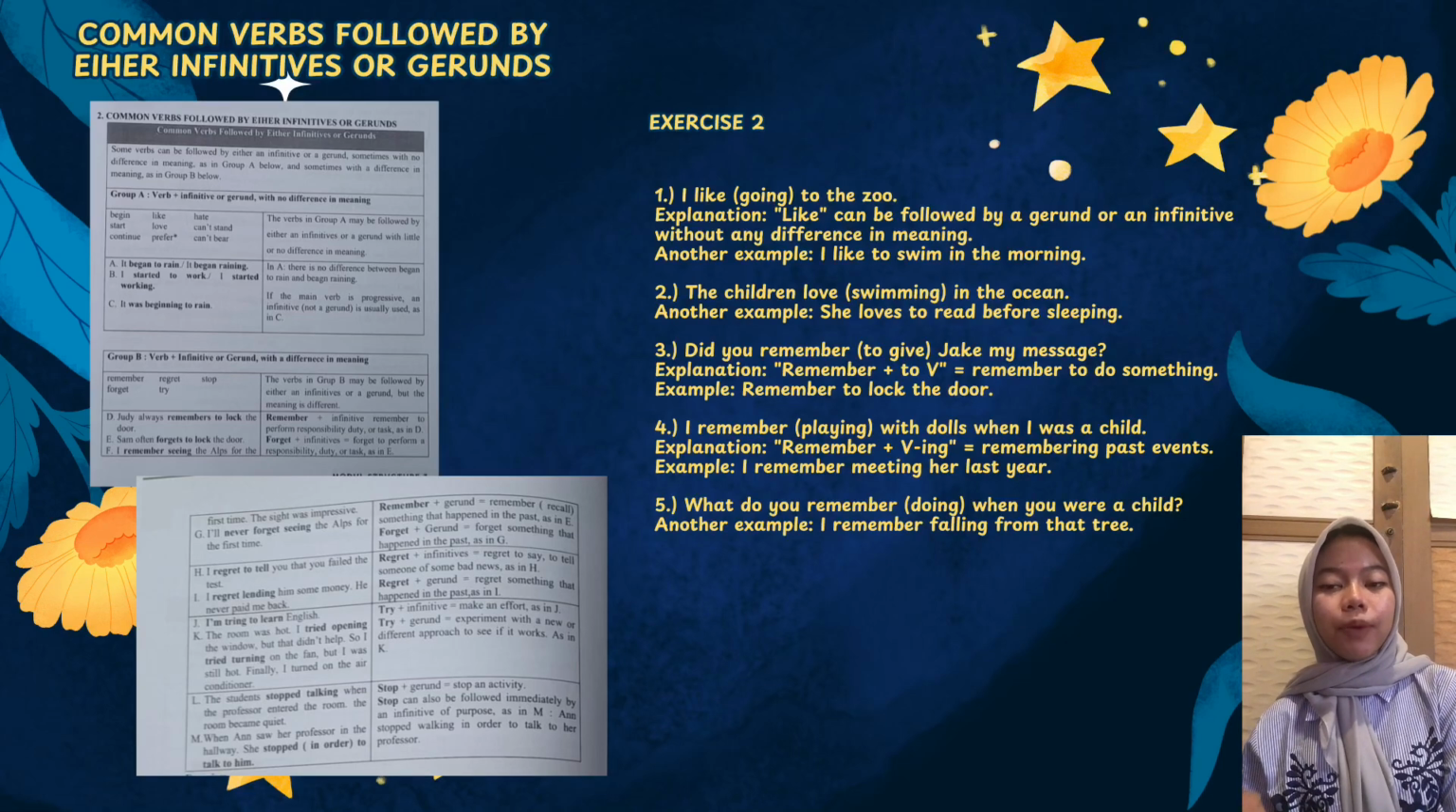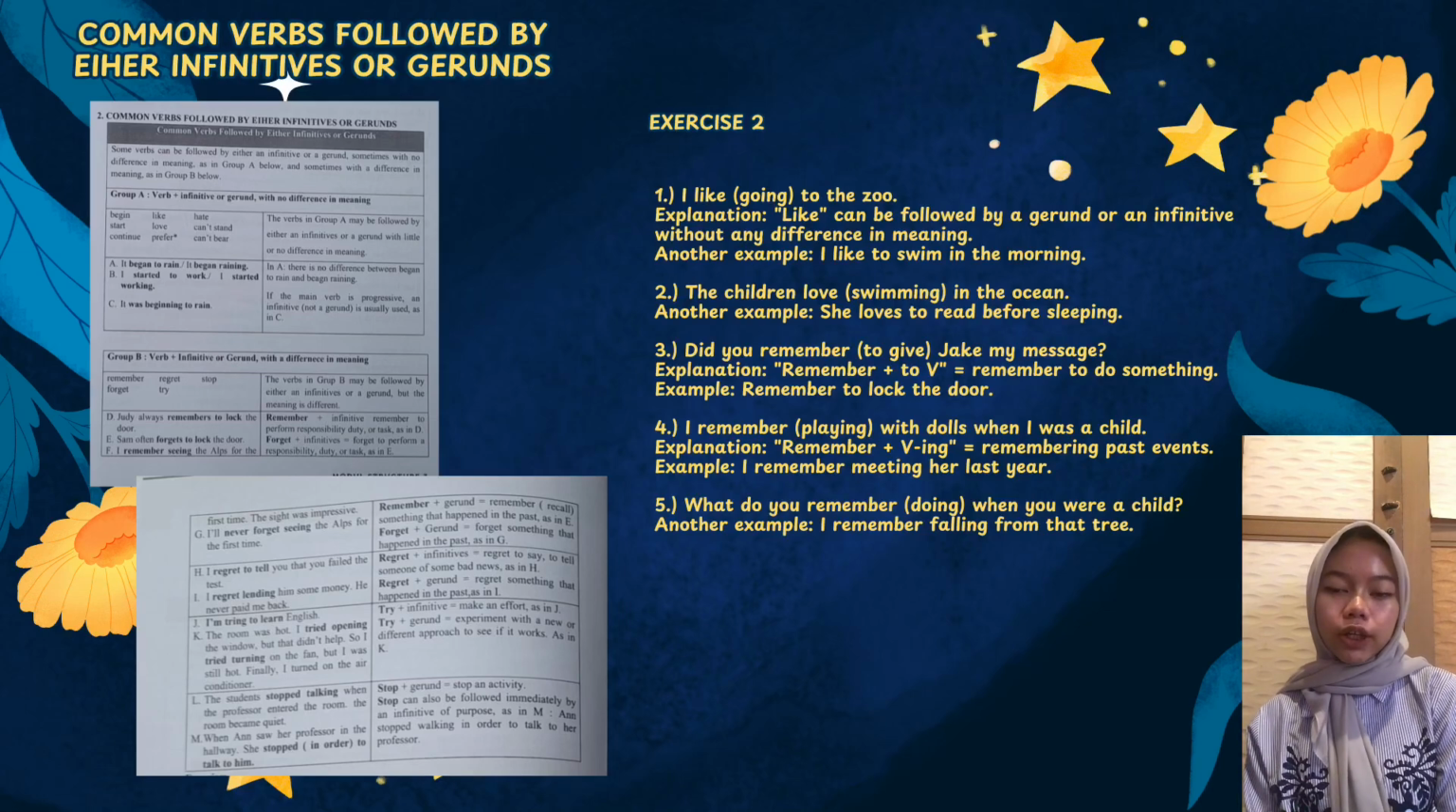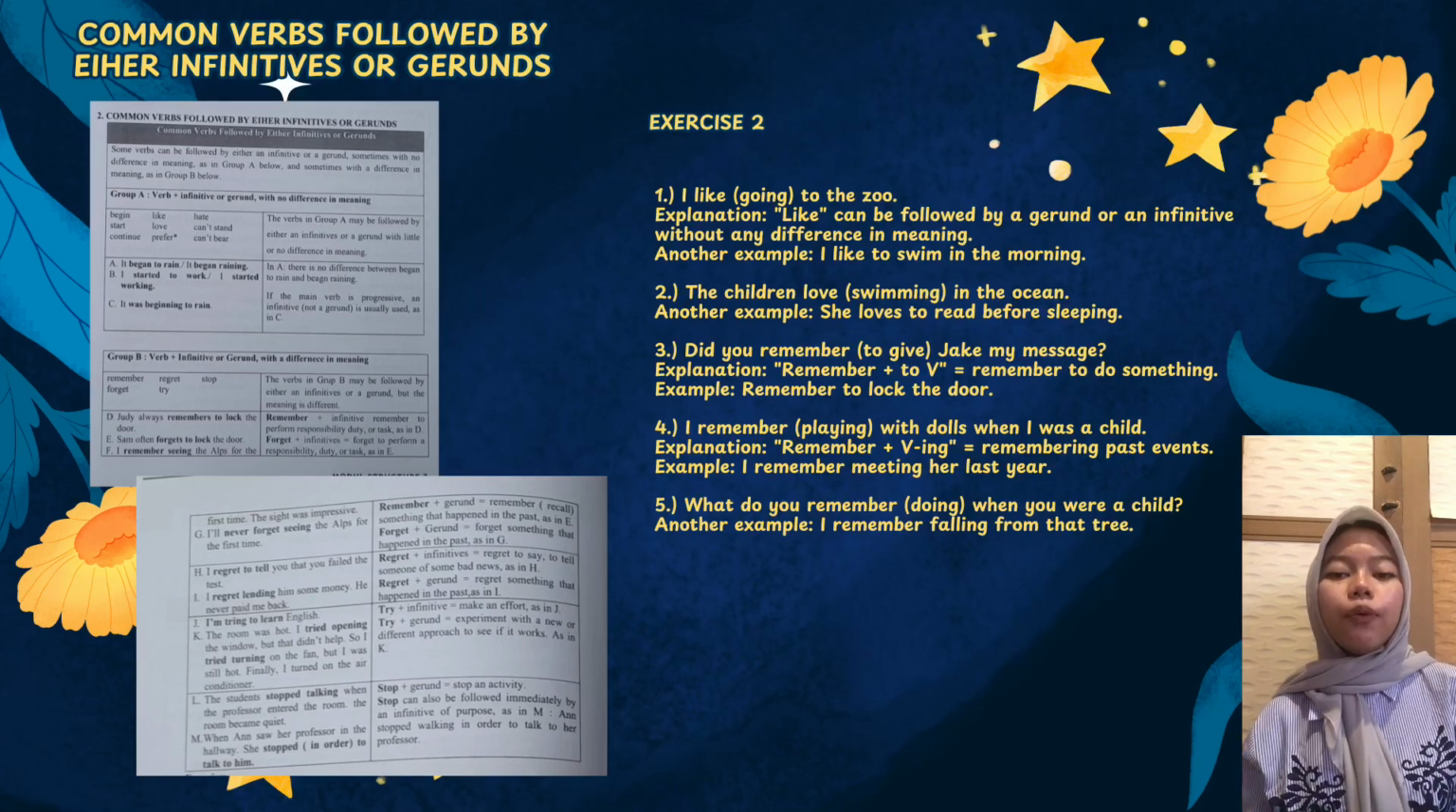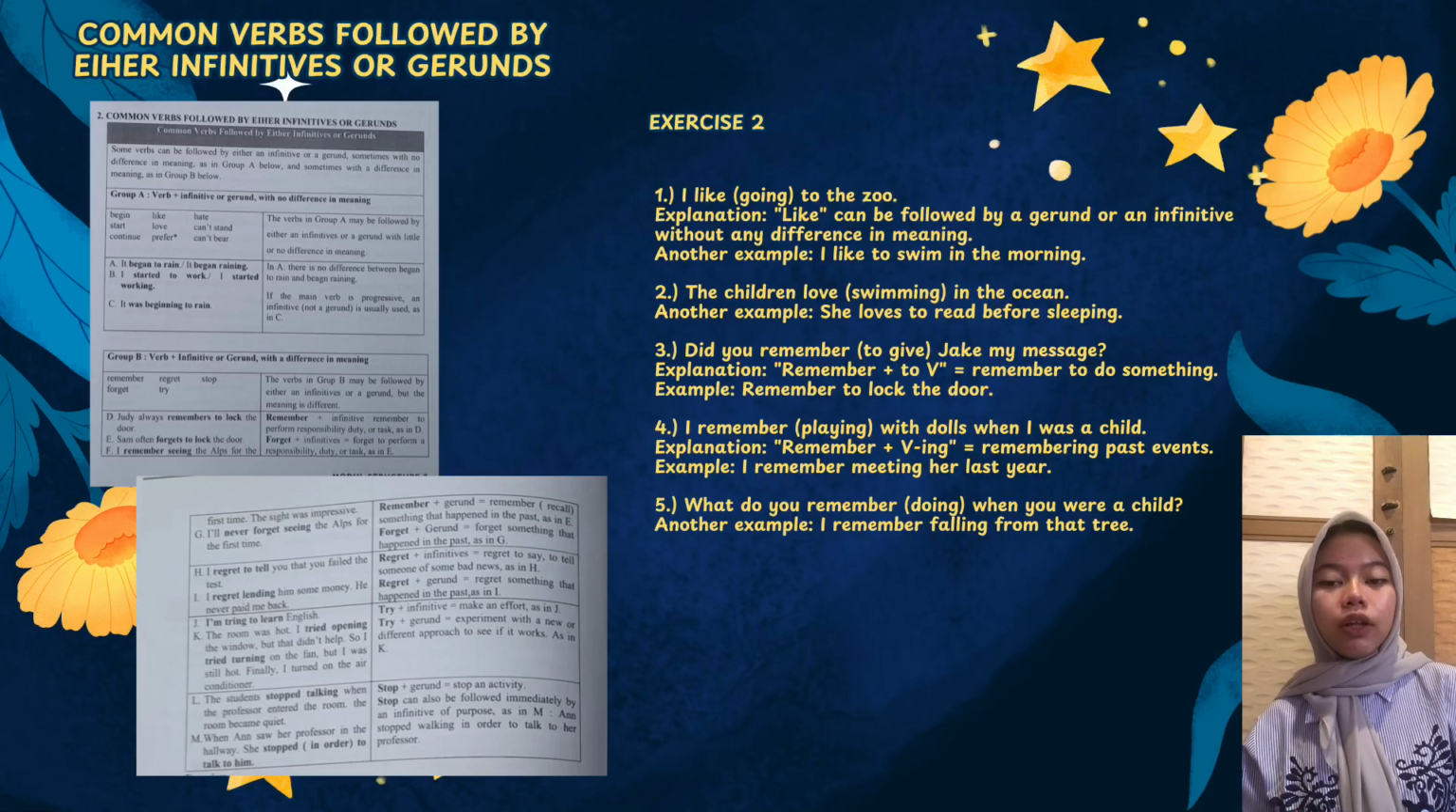Let's start with group A. These verbs can be followed by either a gerund or an infinitive, and the meaning stays the same. Examples of verbs: begin, start, continue, like, love, hate, prefer, and so on. Examples: it began to rain or it began raining. And I started to work or I started working. Both mean the same thing. Note, if the main verb is progressive, like was beginning, we usually use the infinitive. For example, it was beginning to rain, not beginning raining.